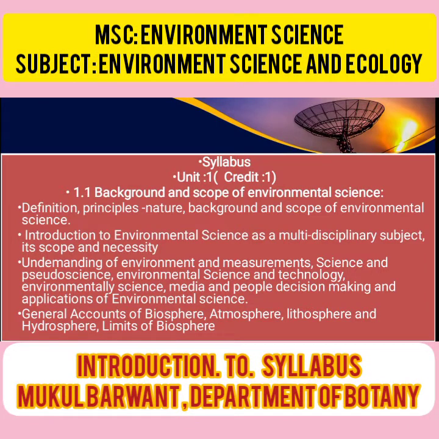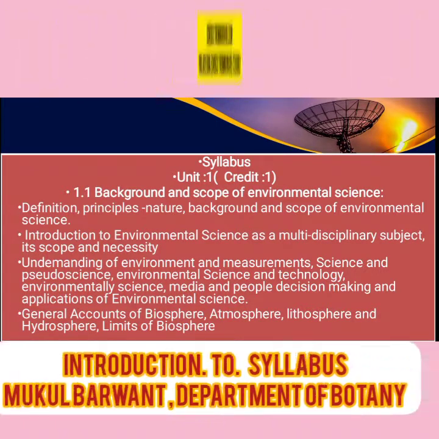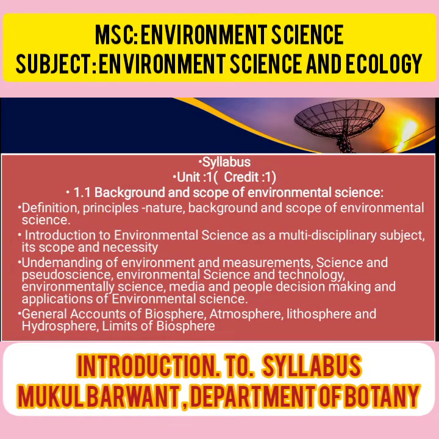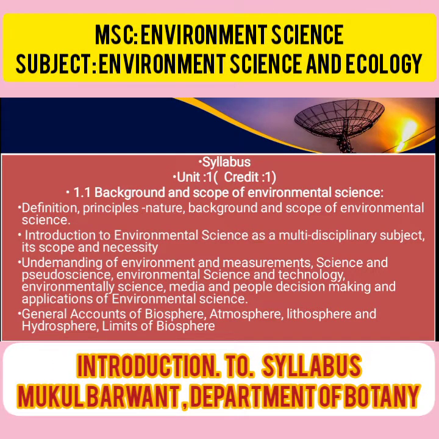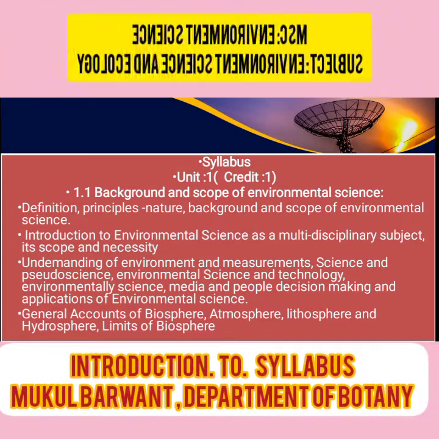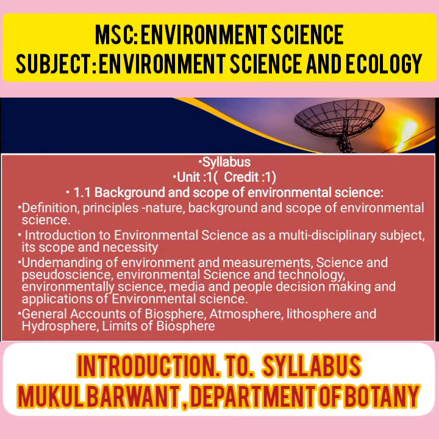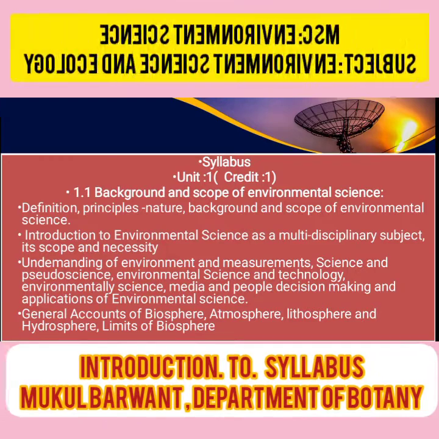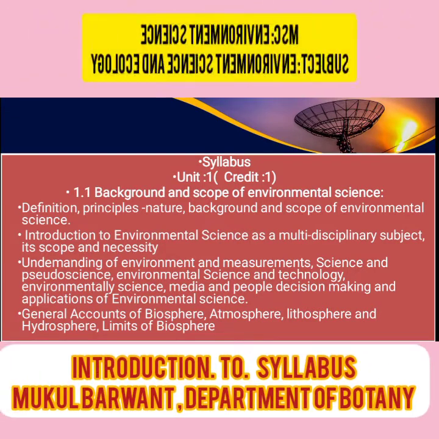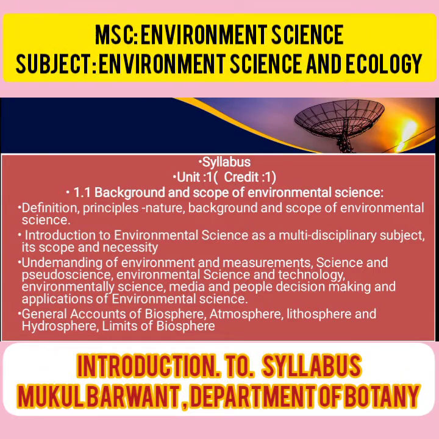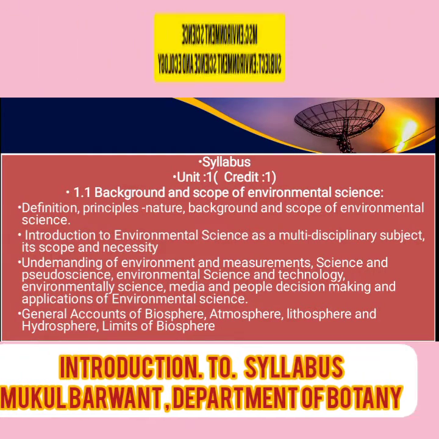Let's see, in unit first there are 3 chapters. The first chapter is background and scope of environment science. The first point of this chapter: definition of environment science, principle, nature, background and scope of environment science. Next point: introduction of environment science as a multidisciplinary subject, its scope and necessity.